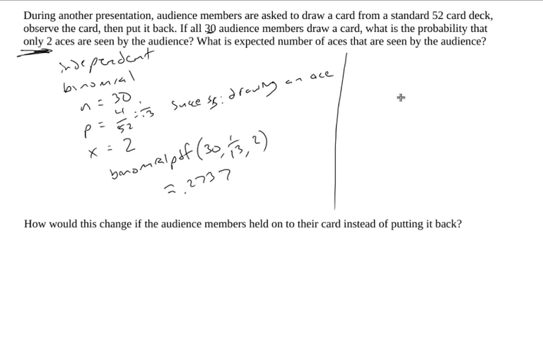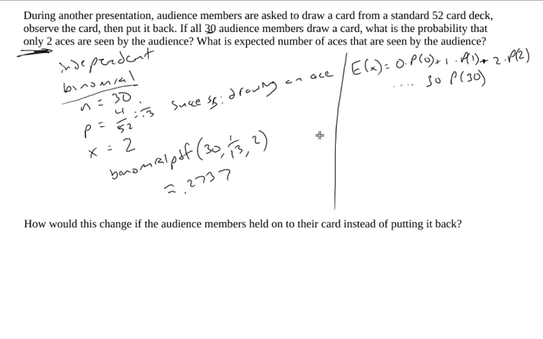Alright, for the second part here, what is the expected number of aces seen by the audience? Now, in general, the expected value, we would want to do 0 times the probability of getting 0 aces, plus 1 times the probability of getting 1 ace, plus 2 times the probability of getting 2 aces. And conceivably, this could happen all 30 times. 30 times the probability of 30 aces. But of course, this is a lot of work. I don't want to do it that way. So let's think about what other options we have.